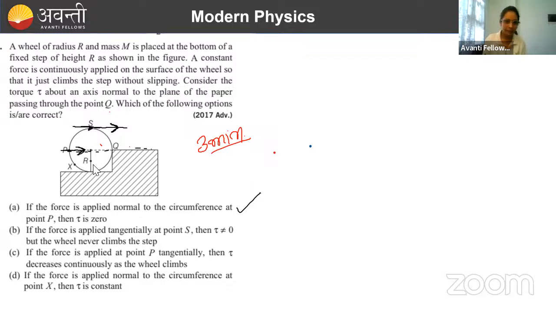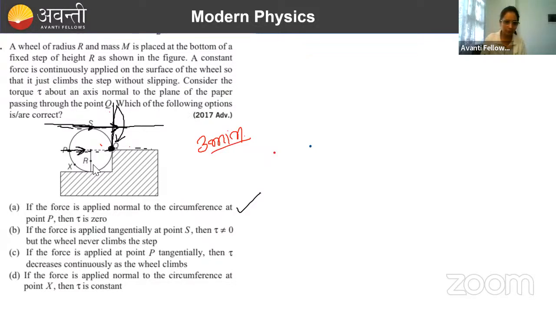That we will see later. But for now, let's see around which point we have to calculate the torque, that is Q. The line of action of force is this. The axis of rotation is this. R cross F we have to calculate the torque. So what will happen? R cross F. If you just see, it will move something like this.